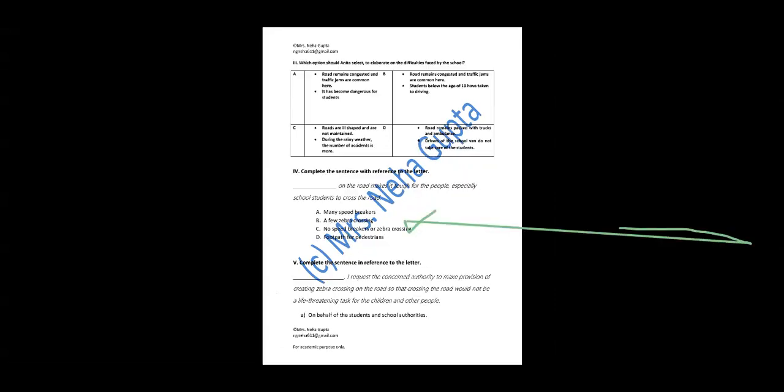This would be C part. Okay, I'm moving ahead. I'm erasing it. This would be C part. Okay. Now to the next question we are moving to.